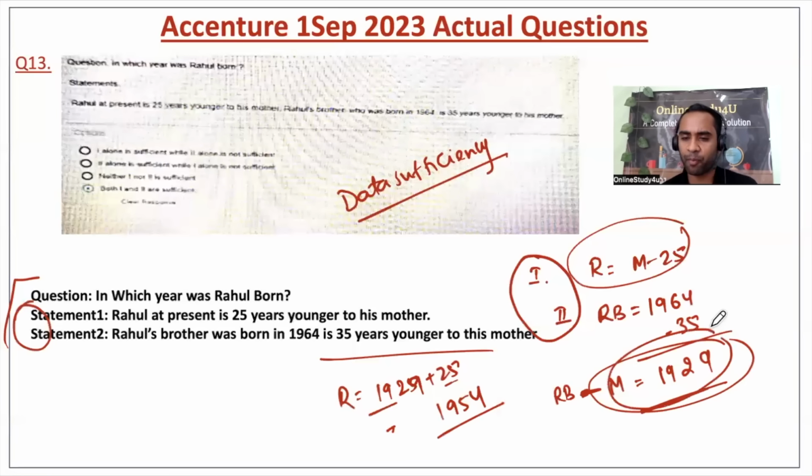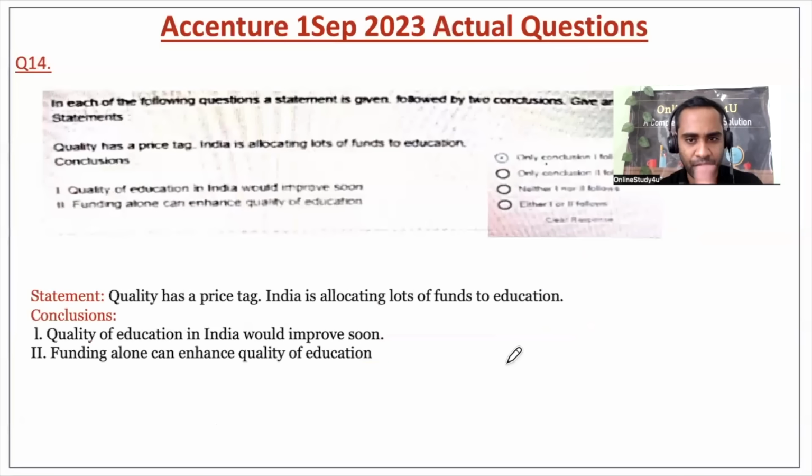See, Rahul's mother was born in 1929, and Rahul is 25 years younger. That means Rahul would have been born after 25 years. So 1929 plus 25 is 1954.